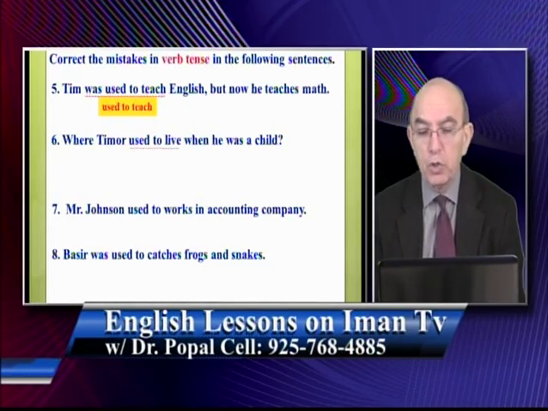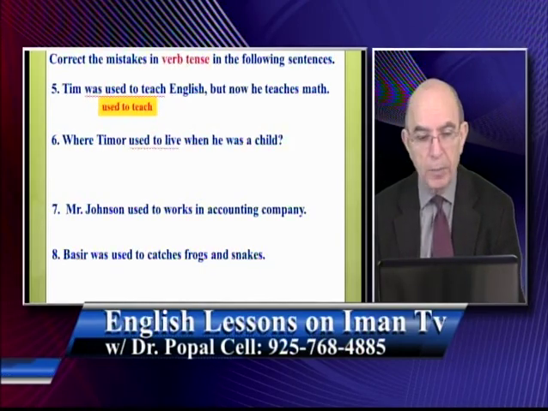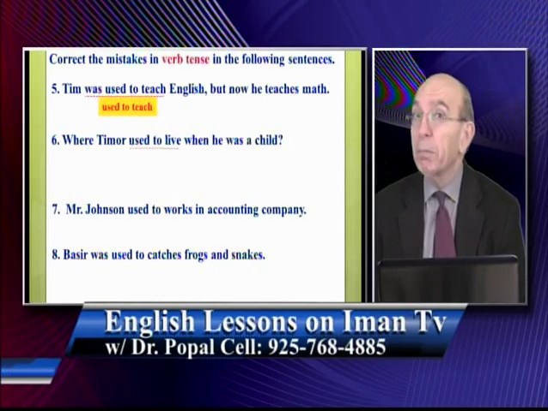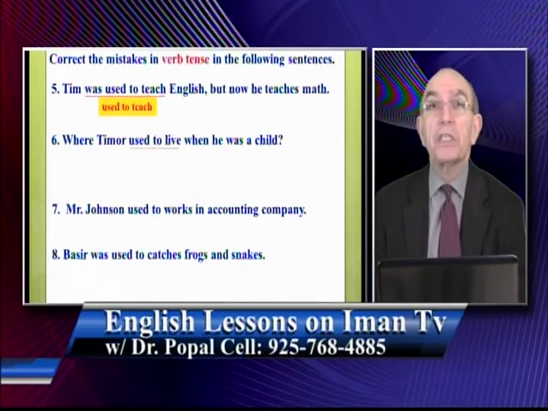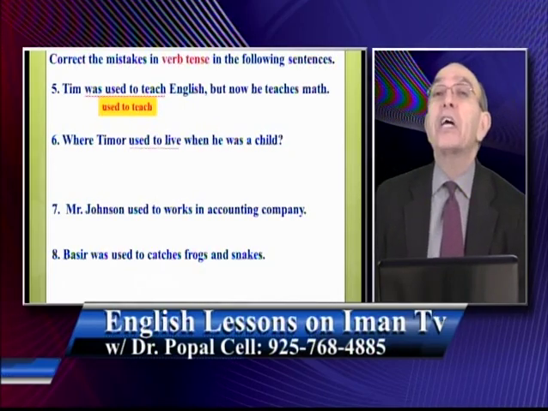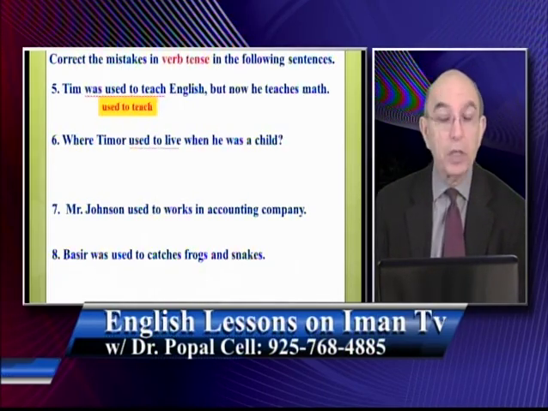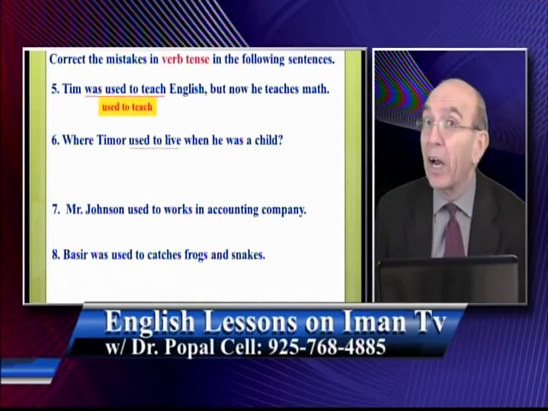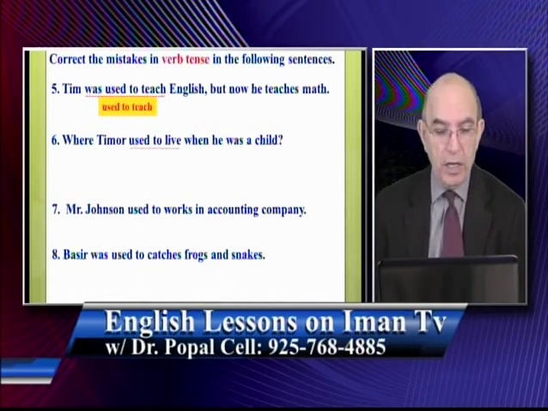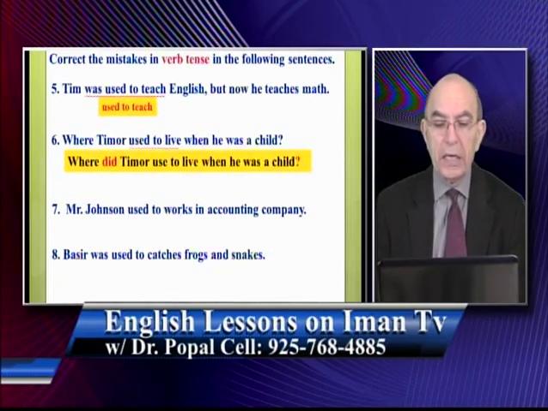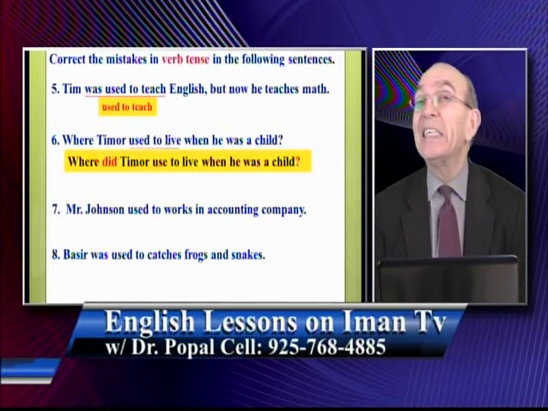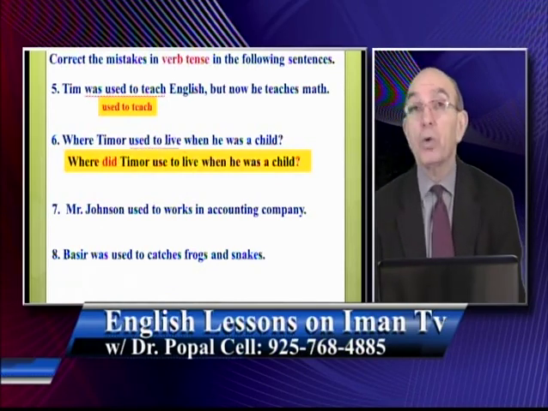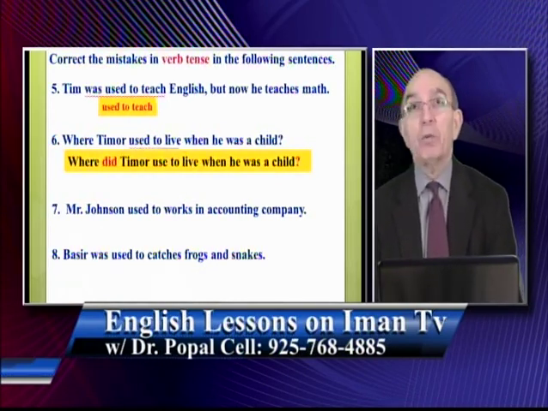The second sentence, number 6. Where Timur used to live when he was a child. Used to live. That part is correct. What's not correct is that when you make a question, as we said before, you have to use an auxiliary after the WH word. The WH word is what? Where. So you need to have an auxiliary there. So the correct answer is, where did Timur use to live when he was a child? Where did he use to live? To make it a question, you need did with the WH form.